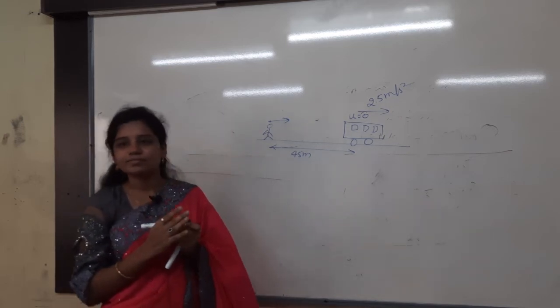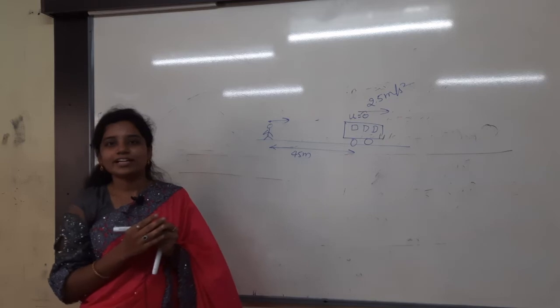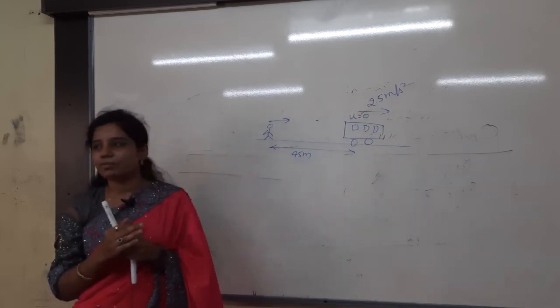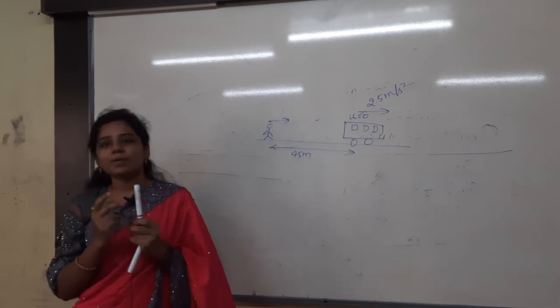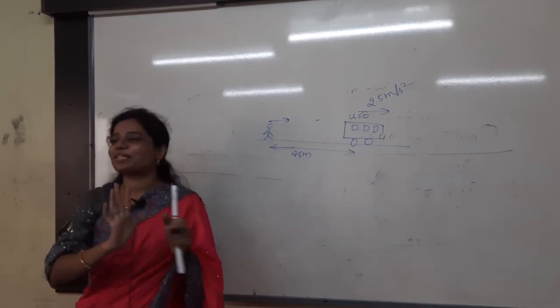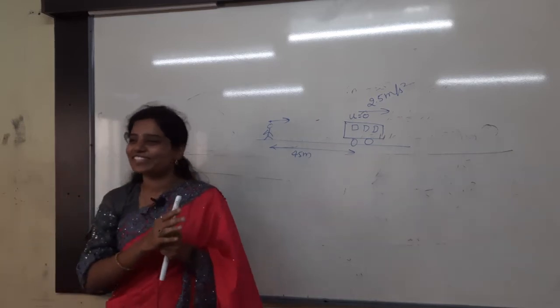How to stop the bus? Retardation, na? So the bus is moving with acceleration. How much acceleration? 2.5 meter per second square. I want to stop it, so what do I have to do? For example, brakes have to be applied. I am outside of the bus, I cannot apply the brakes. The driver has to apply the brakes. Okay, na?